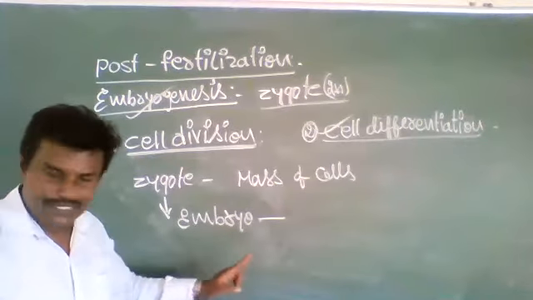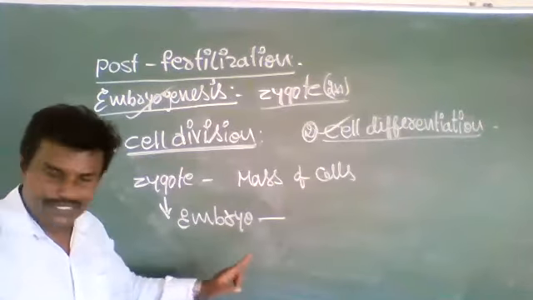Now, before seeing cell differentiation, here the embryo is a mass of cells, meaning a number of cells. Here, a single-cell diploid zygote. When this single-cell zygote undergoes mitotic divisions, millions of cells are formed. That structure of millions of cells is called the embryo.